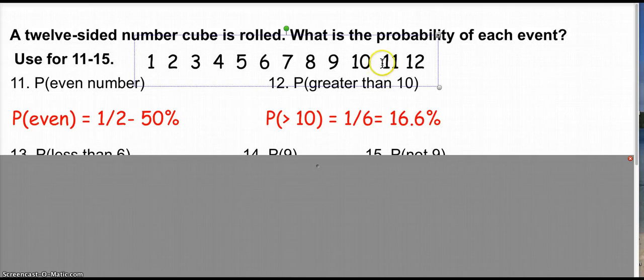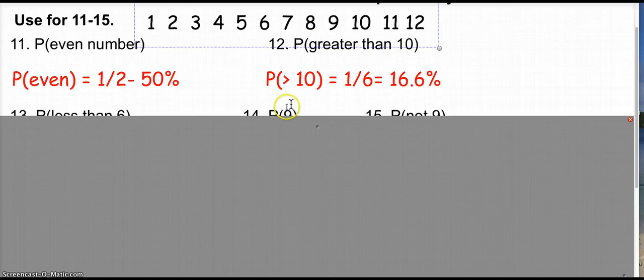How many are greater than 10? Well, that's just 11 and 12. That would be 2 out of 12, which reduces to 1/6, which is the same thing as 16.6%.